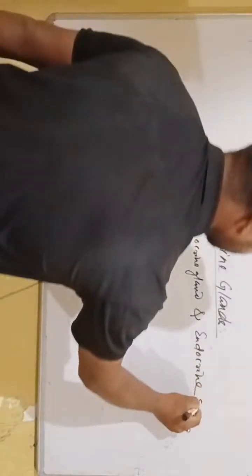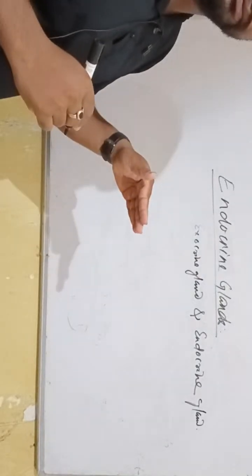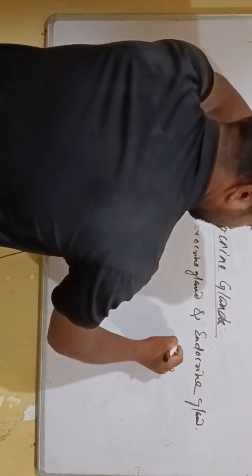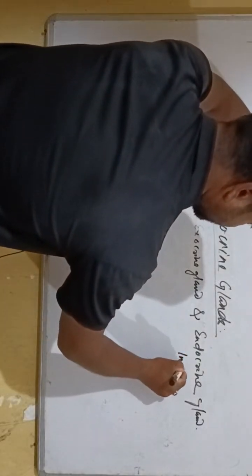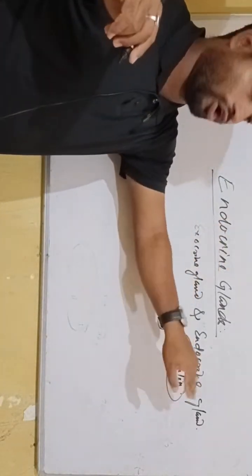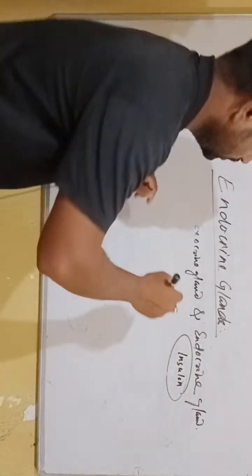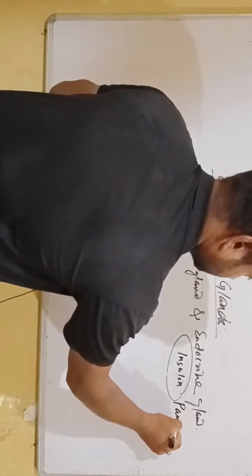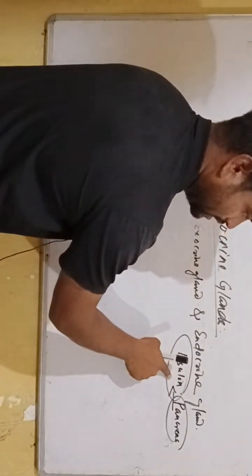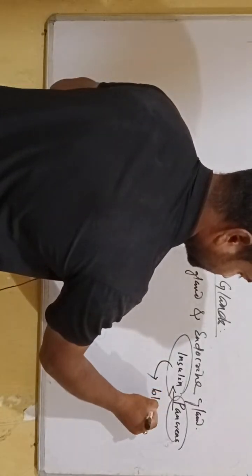For example, the pancreas is a gland. The pancreas secretes the hormone insulin. These insulins are poured directly into blood vessels.